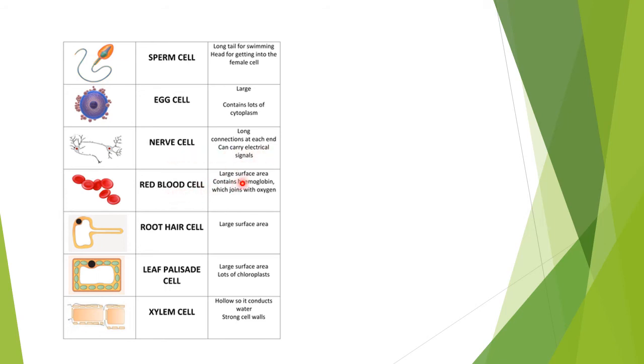Then red blood cells have a large surface area and contain hemoglobin, which joins with oxygen. You all have heard about it. Red blood cells contain hemoglobin, and what is the function of hemoglobin? It binds with oxygen, and the oxygen is carried to each cell. Then root hair cells have a large surface area. Leaf palisade cells have a large surface area and lots of chloroplasts. This is the condition for the plants. Then xylem cells are hollow, so they conduct water. These cells work as water storage cells.